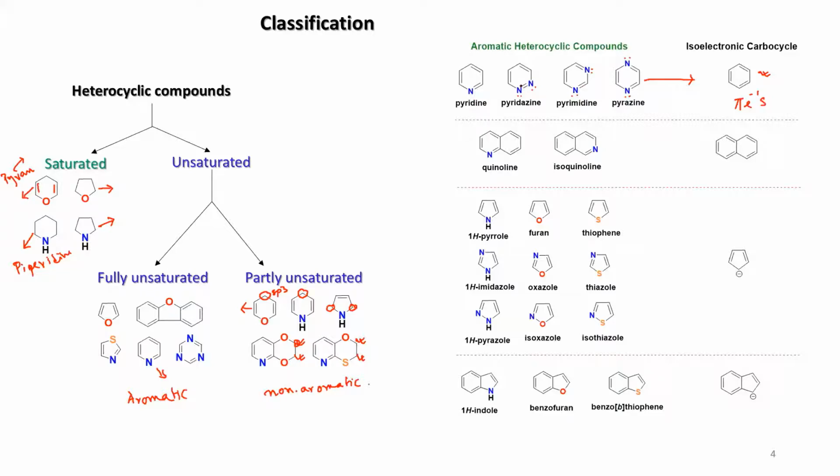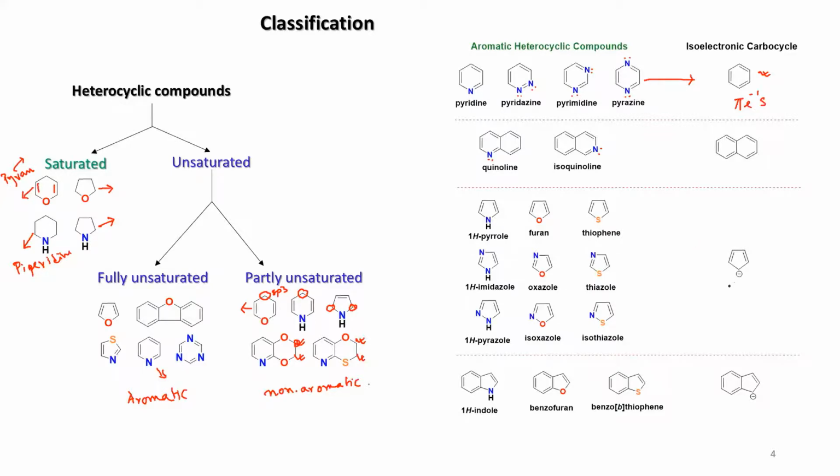In these classes of 6-membered ring compounds, you have multiple nitrogens, or sometimes phosphorus also. We don't consider the lone pairs in the electron counting. So these classes of compounds we call isoelectronic to benzene. Similarly, for naphthalene, isoelectronic to naphthalene we have quinoline and isoquinoline. You have a lone pair here and here, and these lone pairs are not taking part in the aromaticity.